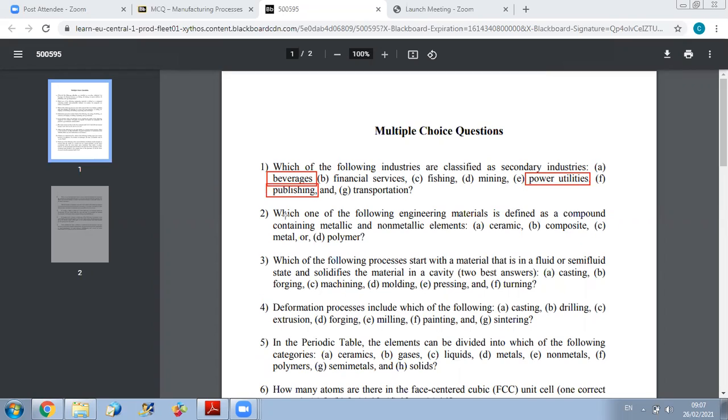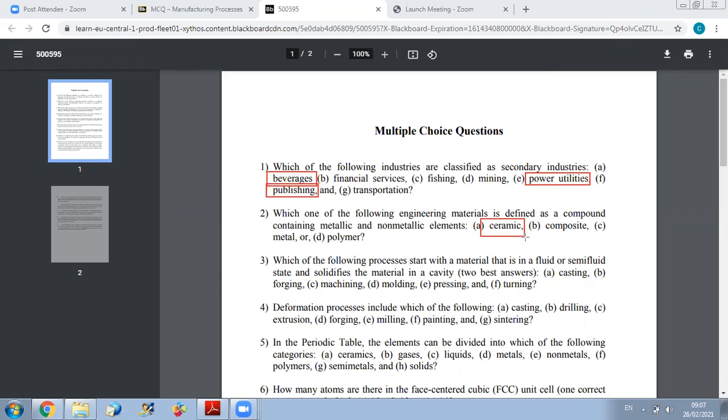Now, second question, which one of the following engineering materials is defined as a compound containing metallic and non-metallic elements? So here you should know what is the definition of each type. If you go back to your course material, the material that is a compound of metallic and non-metallic elements is ceramic. So this is the right answer. This is the type of details you are responsible for.